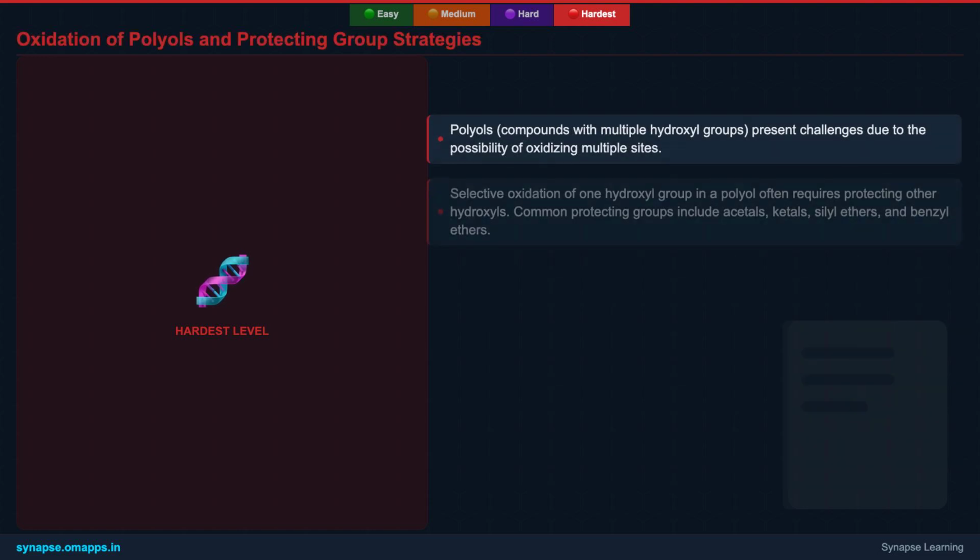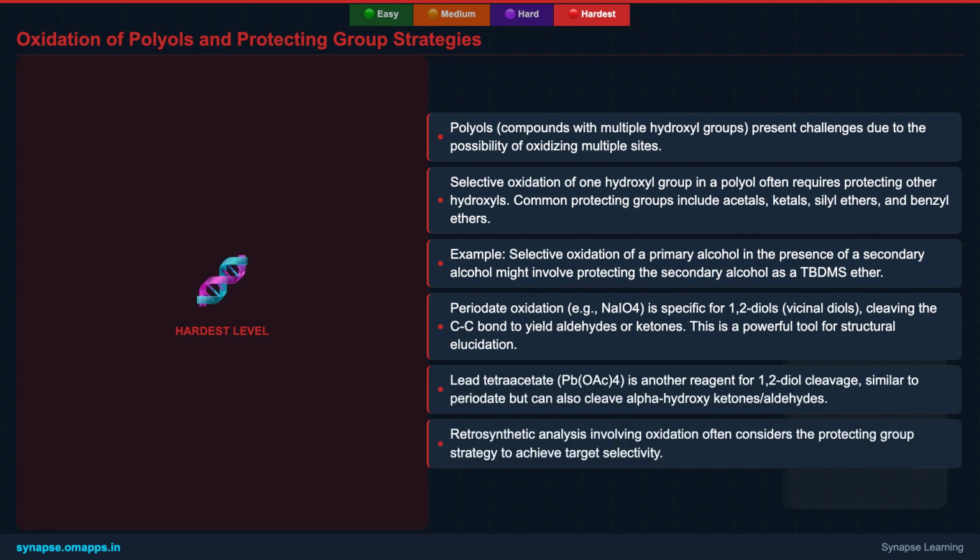When dealing with polyols, selective oxidation becomes a complex puzzle. Protecting groups are our strategic allies, temporarily masking specific hydroxyl groups to allow for the targeted oxidation of another. Common examples include acetals, ketals, silyl ethers, and benzyl ethers. For instance, you might protect a secondary alcohol as a TBDMS ether to selectively oxidize a primary alcohol.